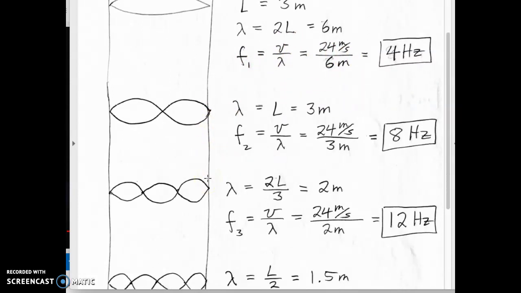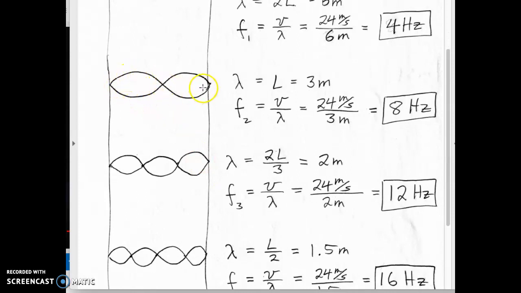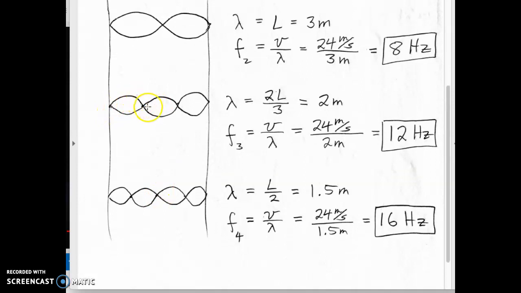Again, we do it again with the second harmonic. In this case, this is a full wavelength, 3 meters. So the frequency is 8 hertz. Third harmonic, this is actually more than a wavelength, right? The wavelength is this part, or 2/3 of the length. So 2/3 of the length is 2 meters, and the frequency ends up being 12 hertz. And then this is actually 2 wavelengths here, and so the wavelength is half of the length, or 1.5 meters, and the frequency is 16 hertz.